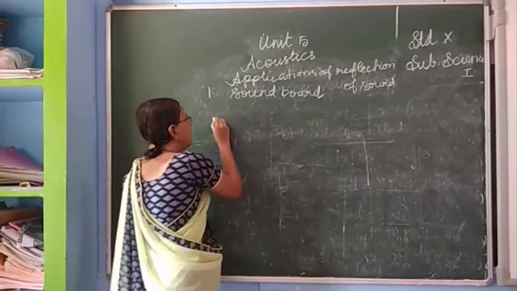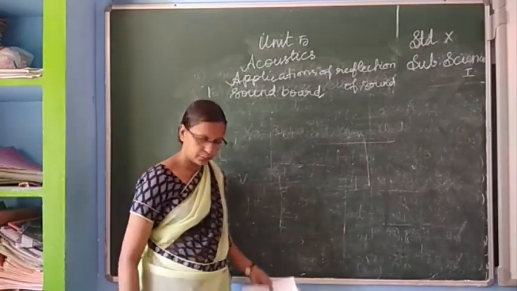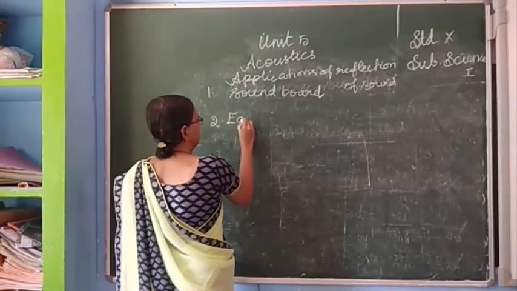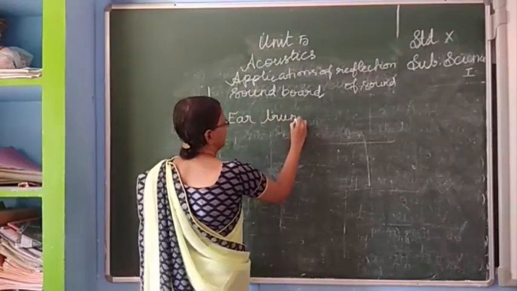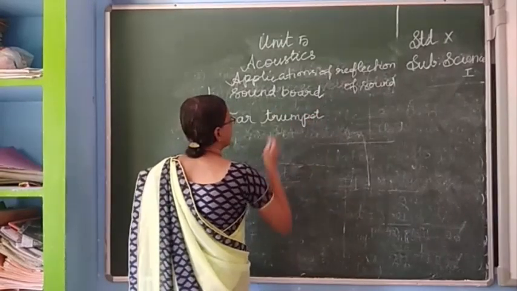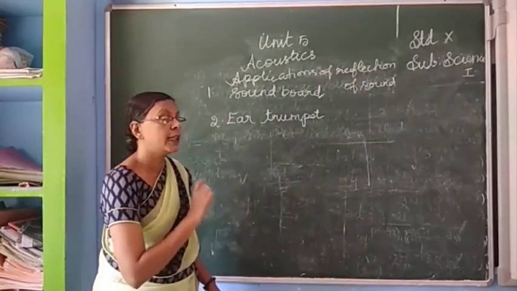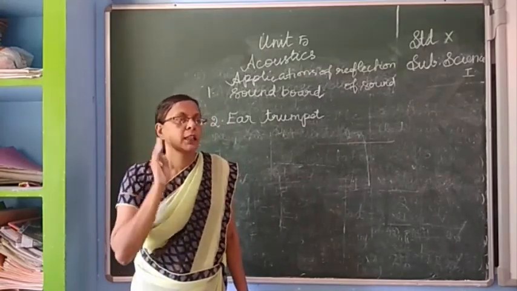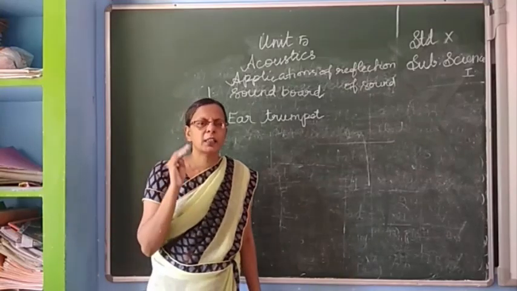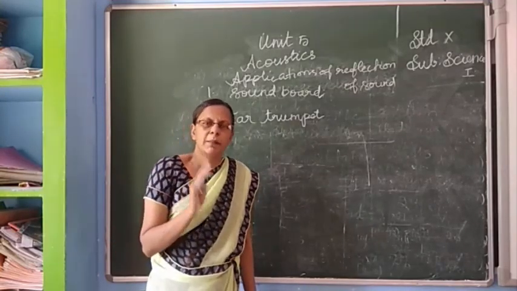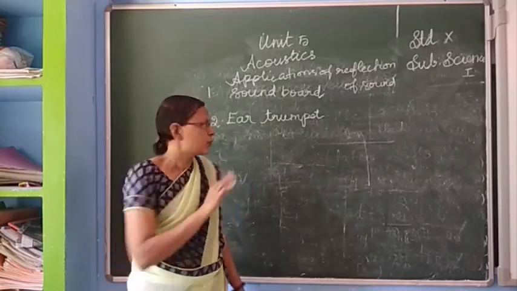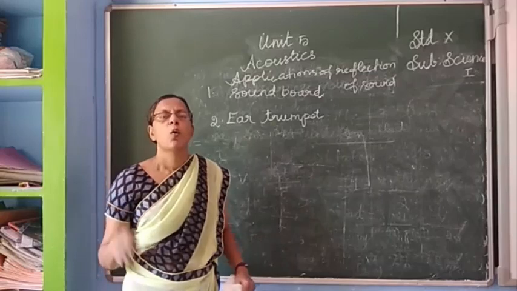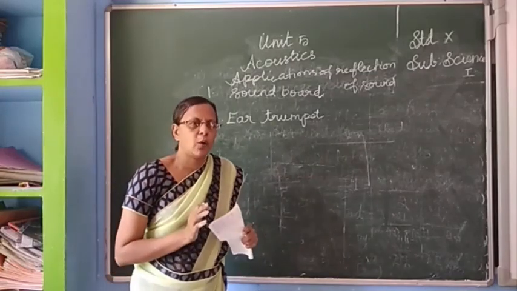So this is soundboard. The second one is the ear trumpet. The second one is the ear trumpet. This ear trumpet is used by people with hearing disability. Somebody who cannot hear, those disabled people use this ear trumpet. In this ear trumpet, one end is wide, another end is narrow.